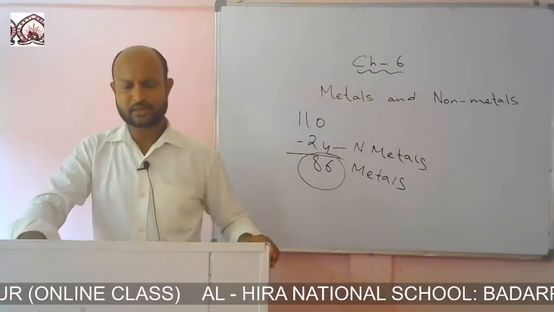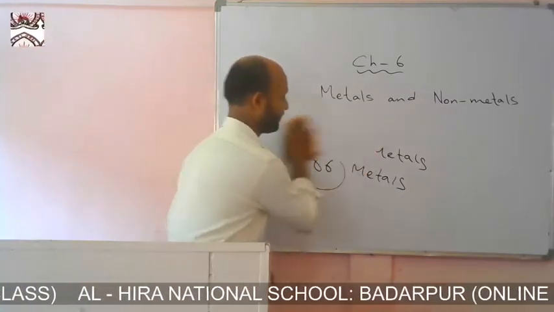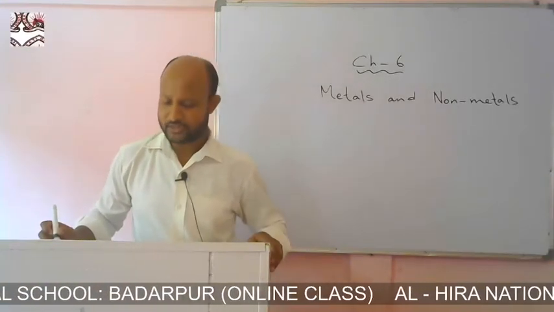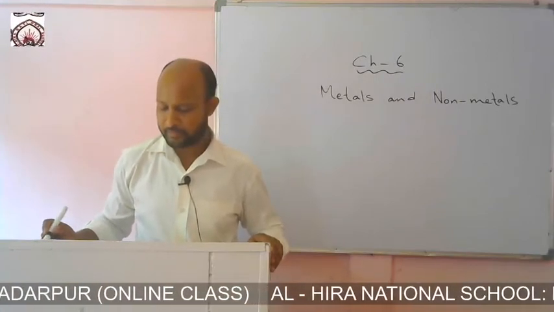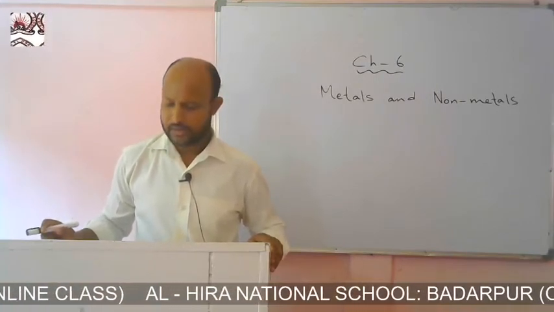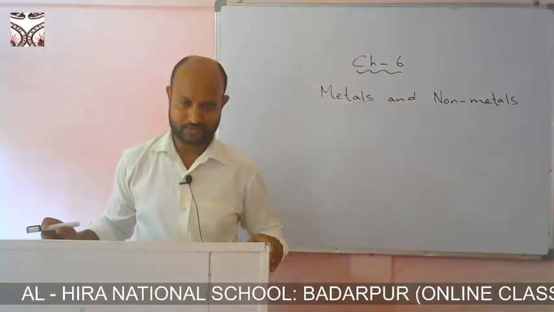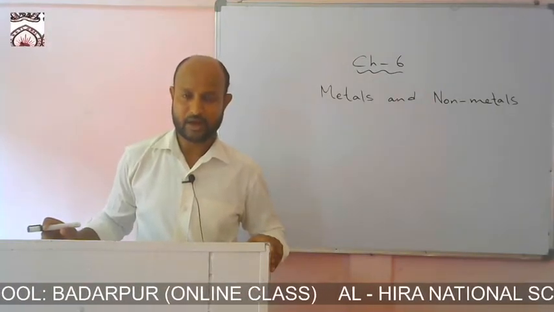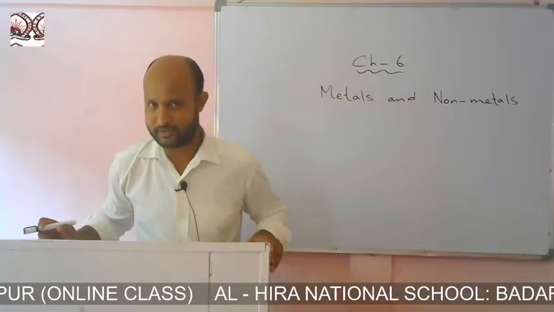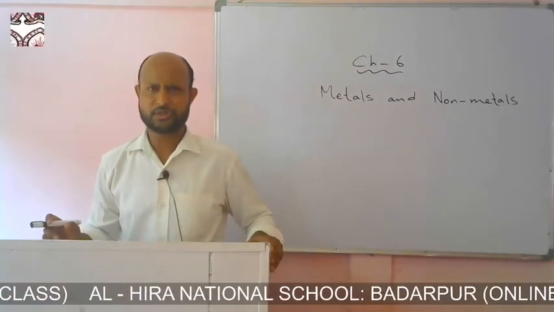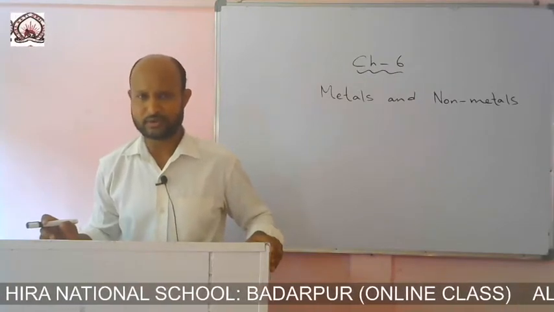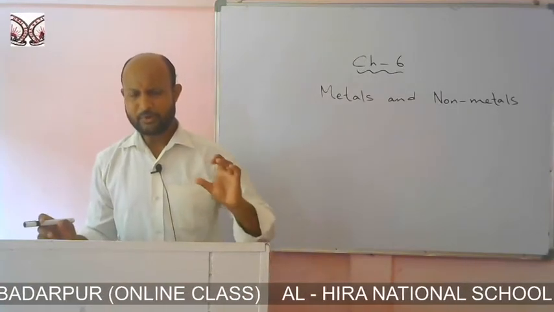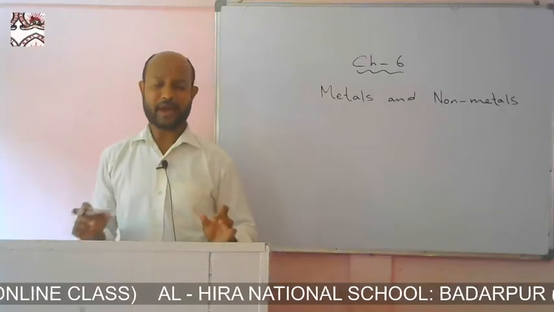So now let us learn about some of the physical properties of metals. Metals are generally hard solid substances. For example, aluminium, iron, zinc, tin, copper. They are strong enough to bear heavy loads. This is why they are often used for making those things which can bear heavy loads. For example, vehicles, the big trucks and all which are made out of metals, only because of its property that it is able to bear heavy loads.